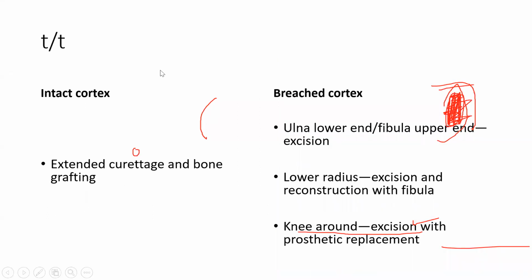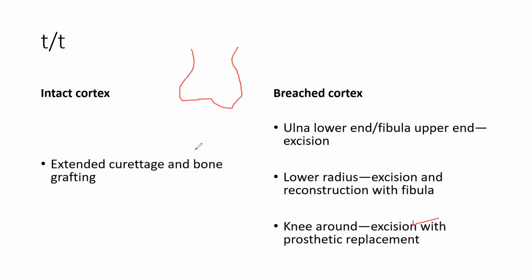So what is the treatment? Treatment is, if the cortex is intact, if there is no problem, I will show you this. See, this is a knee joint, this is the tibia, and this is your eccentric lesion. If the cortex is okay, you just curette it and put bone grafting here.